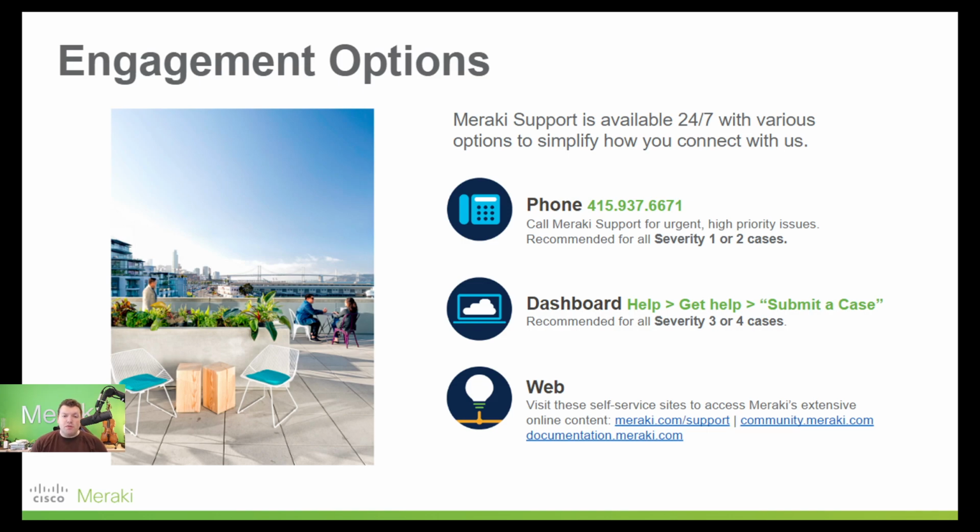From a dashboard perspective, we can also submit a case via the dashboard or via email. We do this for severity 3 or 4 cases, 3 being general support, maybe troubleshooting that isn't a critical issue in the dashboard and doesn't have network degradation, or a 4 case, which may be just a question that might not be reflected well in documentation. Additionally, we also have web services, and we'll go to each one of these pages and show you exactly what you get there.